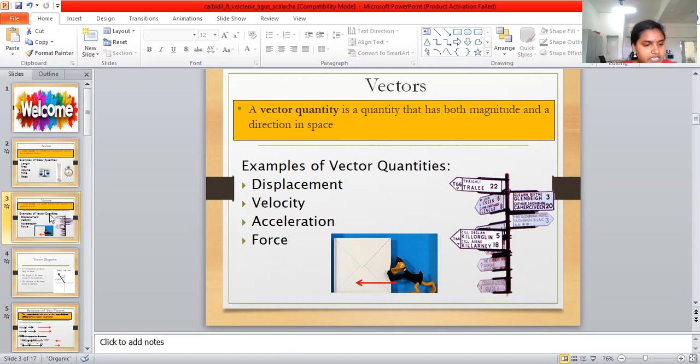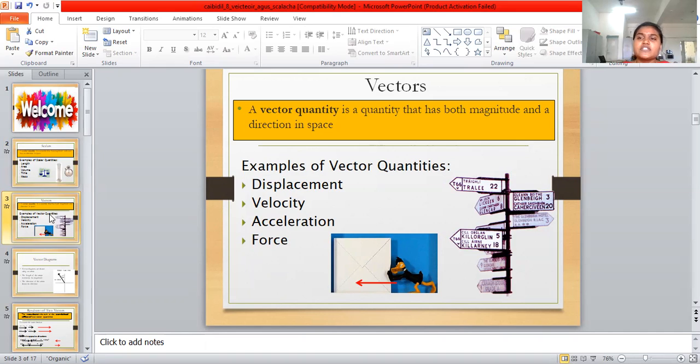Examples of vector quantities are displacement, velocity, acceleration, force, electric field, magnetic field, momentum, angular velocity, and torque. These are examples of vectors. The most important topic is position vector.